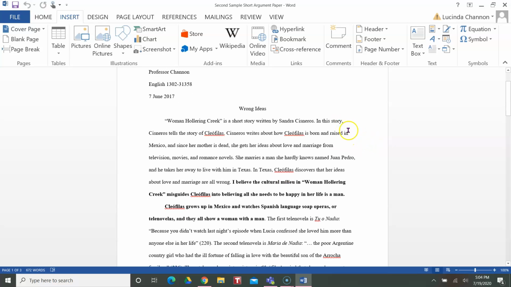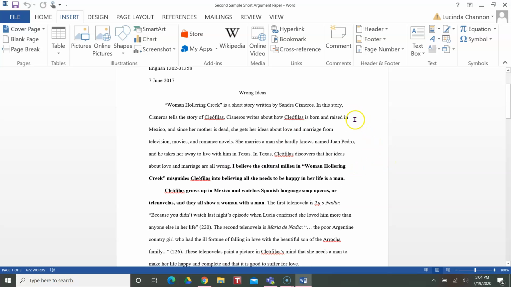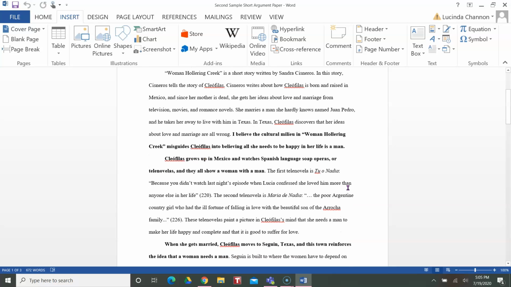And then we have our summary. Okay, so a brief summary of the story. Not too long, not too short. And then we get to our thesis statement. I believe the cultural milieu in Woman Hollering Creek misguides Cleophilus into believing all she needs to be happy in her life is a man. Okay, so there's taking a position on the cultural milieu. What's important about it? Well, it misguides Cleophilus into believing all she needs to be happy in her life is a man. Then we have our topic sentence.